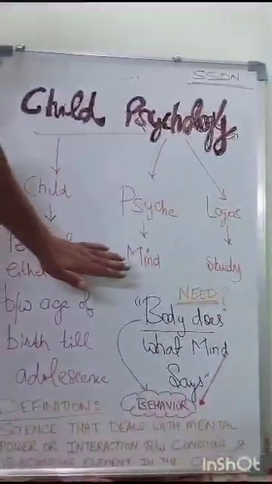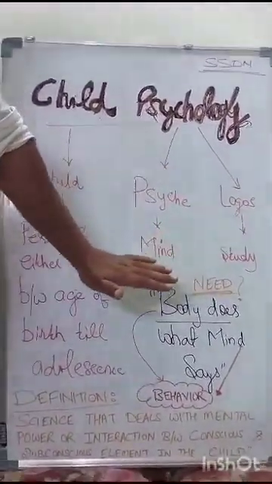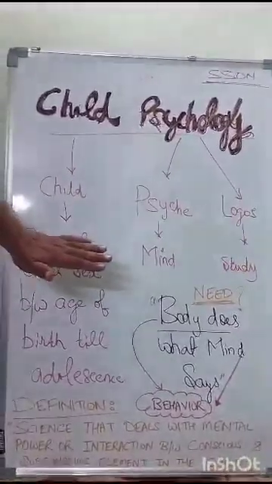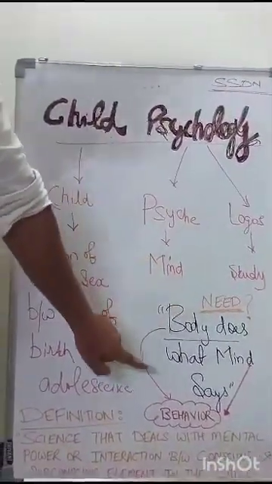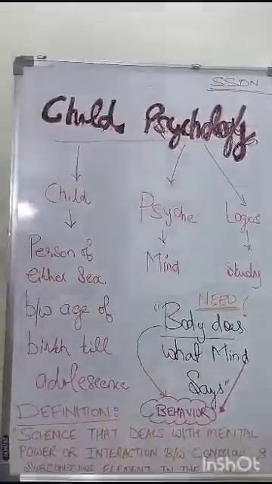So now what is the need of studying psychology? There's a very famous quote which says that body does what mind says. And what body does is known as behavior. So what is behavior? Behavior is an observational act. In simple words, behavior is something which can be observed by a second person. I'm standing in front of you, you're watching me, so that's my behavior. You're sitting, I can observe your behavior. Somebody is dancing, singing or sitting, and if a second person can observe the person, it is known as behavior. It simply means observational act.